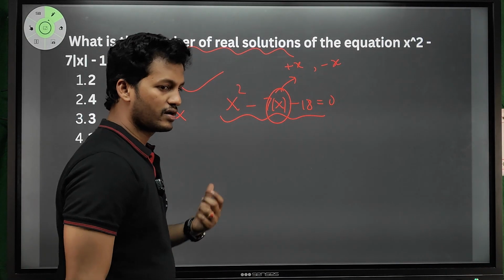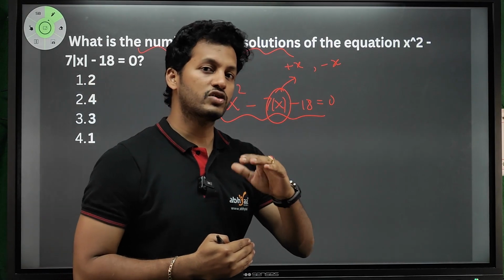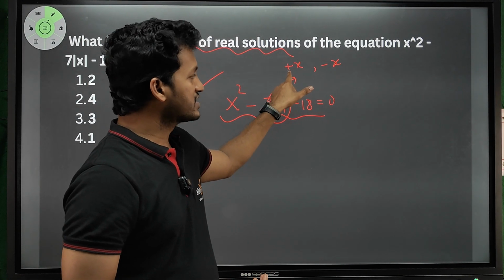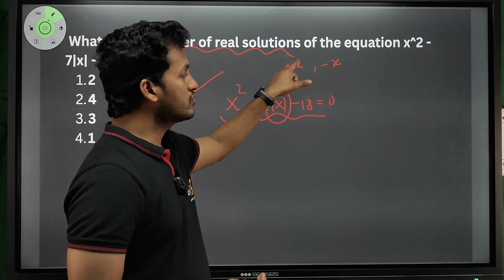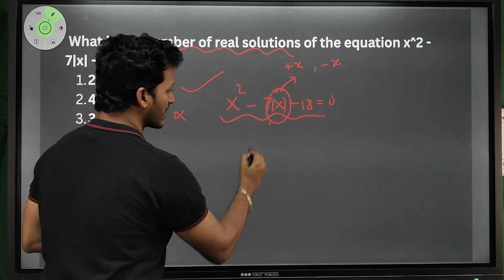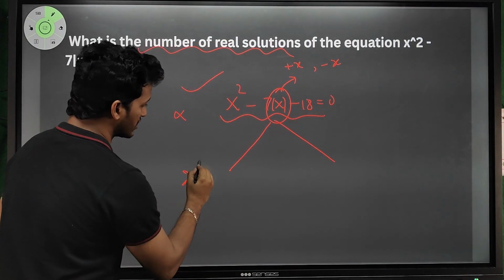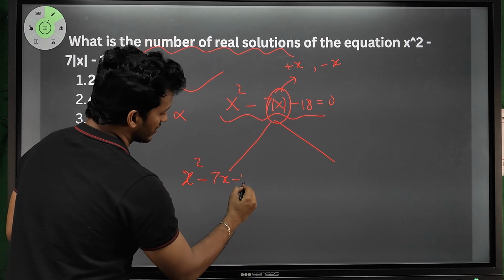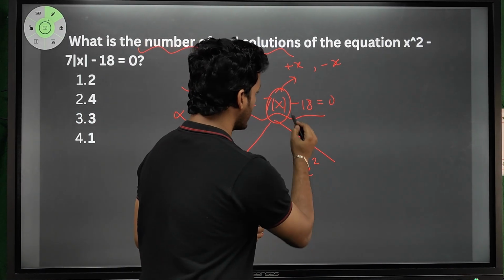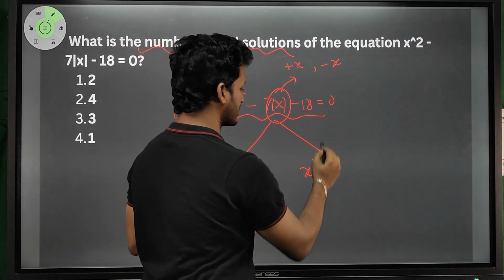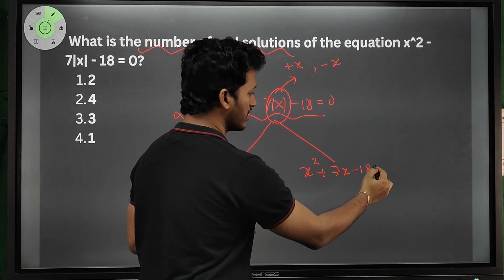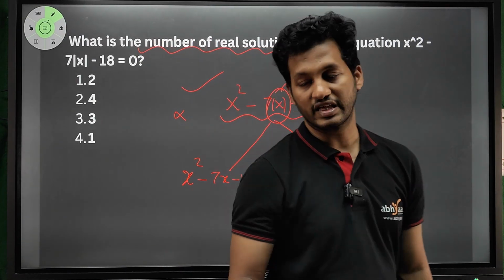Okay, what is the significance of mod x? Whenever you give any value of any magnitude, whether it is a plus sign or minus sign, it will give you positive sign only. So for that you have to convert this equation into the possible quadratic equations like this: x square minus 7x minus 18, and x square, in place of mod x we are going to take minus x, so it will become x square plus 7x minus 18 equal to 0.